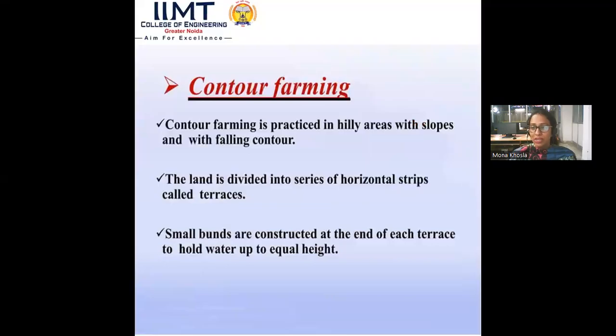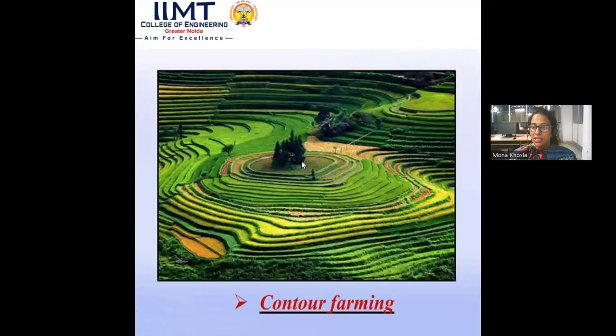Then contour farming, we have discussed. Contour farming is practiced in hilly areas with slopes and with falling contours. The land is divided into a series of horizontal strips called terraces. Small bunds are constructed at the end of each terrace to hold up water at equal heights. So this is contour farming, which is practiced in hilly areas, as we have different elevations in those areas. So this is considered as contour farming.